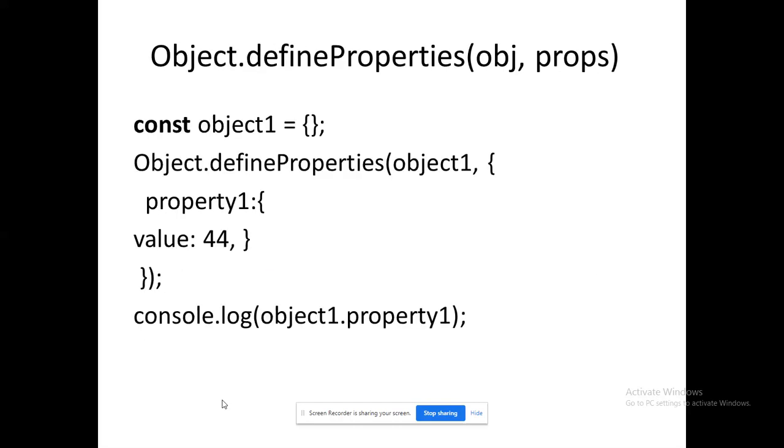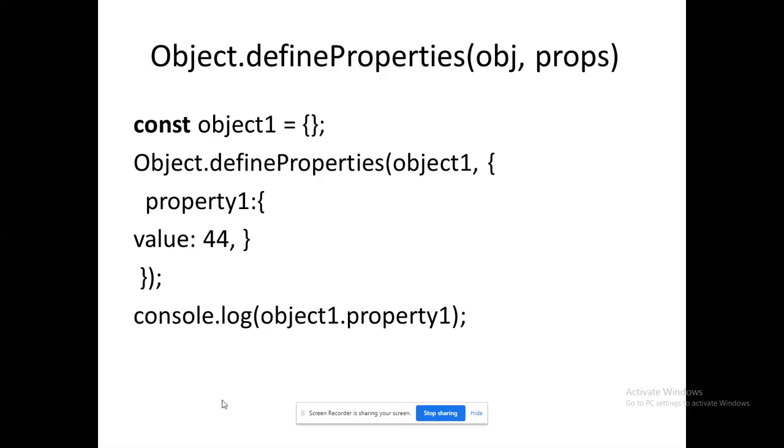Next, define properties. So till now we have seen the assign method and the create method. Now we are going to define properties. Within an object, what are all the properties, or how can I create attributes for the object? Here you can see I have created an object one. I am ready to create a property for object one.